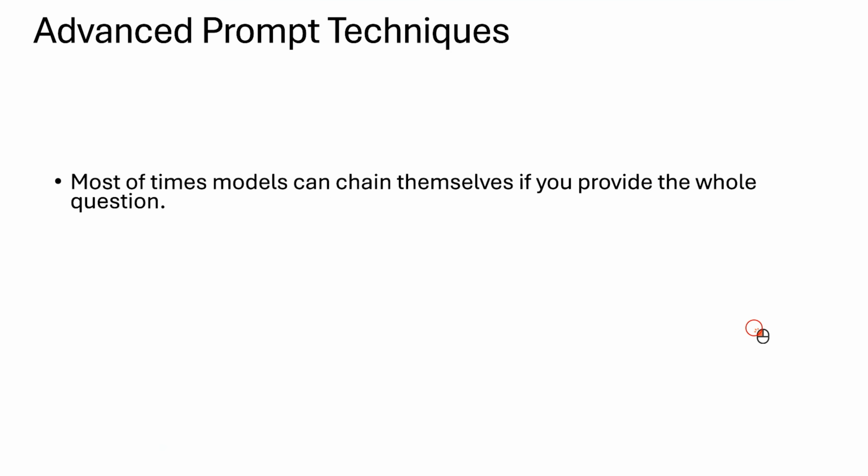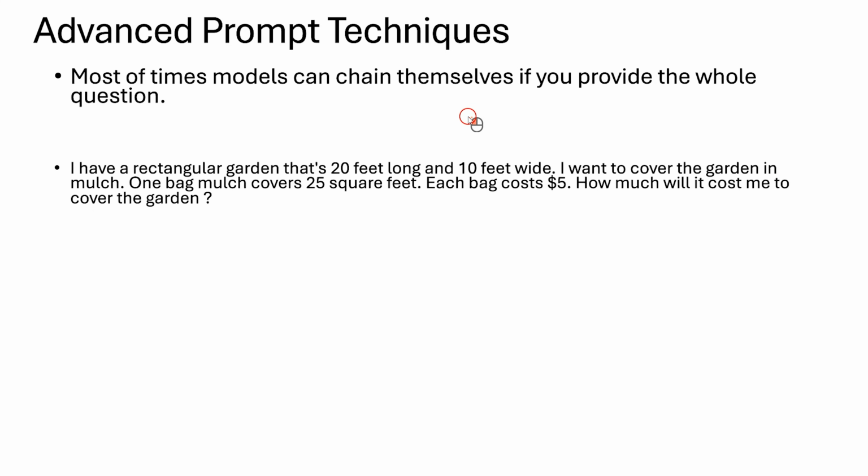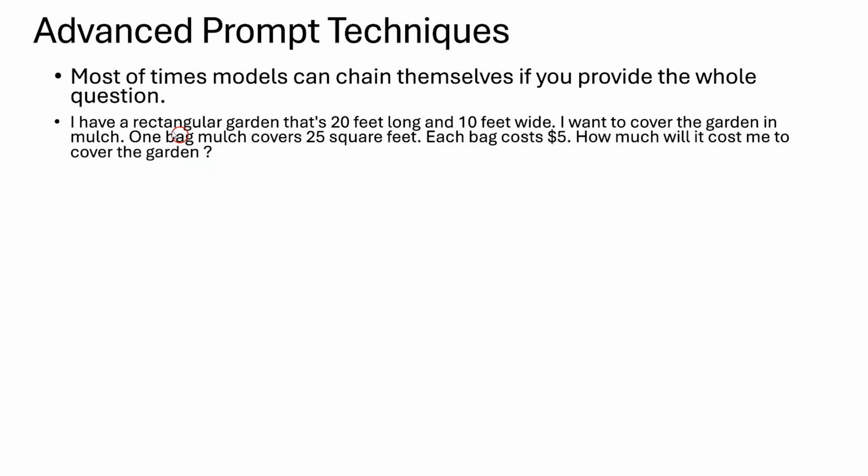And one more thing is, most of the time the model can chain itself if you provide the whole question. For example, if you provide the whole question like this: I have a rectangular garden that's 20 feet long and 10 feet wide. I want to cover the garden in mulch, and one bag of mulch covers 25 square feet. Each bag costs $5. How much will it cost me to cover the whole garden?